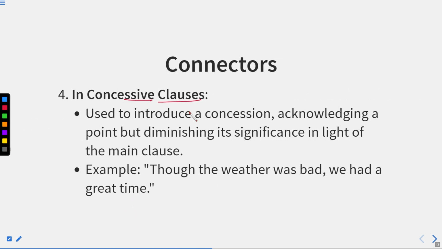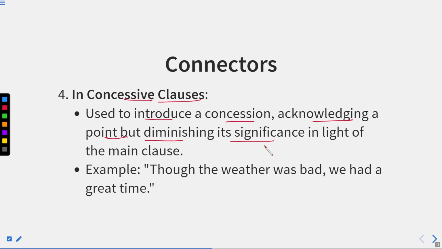In concessive clauses, it is used to introduce a concession, acknowledging a point but diminishing its significance. Concessive clauses are those in which a statement is made, but on the other hand we show that it is insignificant.